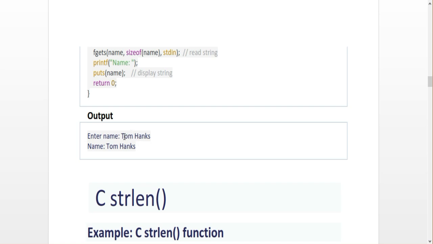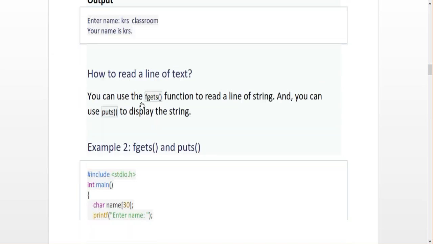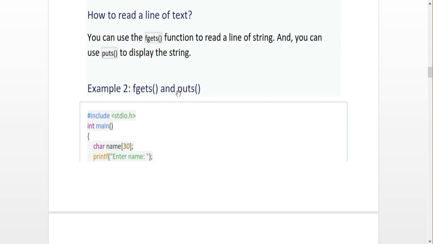So this is the difference between scanf and fgets, puts. Fgets is also available, gets is also available. Gets means only the corresponding single line will be taken. Fgets means the entire line will be taken. There is a difference between fgets and normal gets.